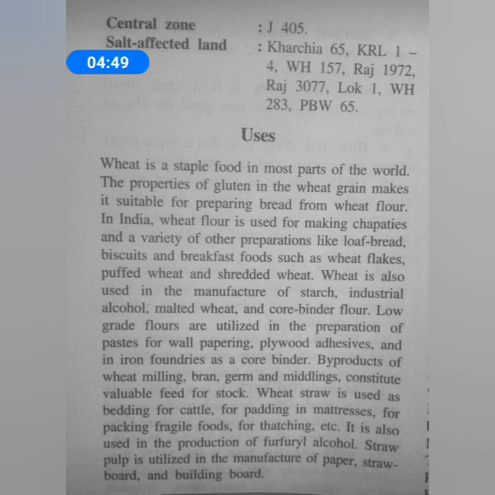And in India we see that wheat flour is used for making chapatis, and a variety of other preparations like loaf bread, biscuits, and breakfast foods such as wheat flakes, puff wheat, and shredded wheat. And it is also used in the manufacture of starch, which is a carbohydrate, right? We can manufacture starch from wheat, then industrial alcohol, malted wheat, and also core binder flour. We can use it in different varieties.